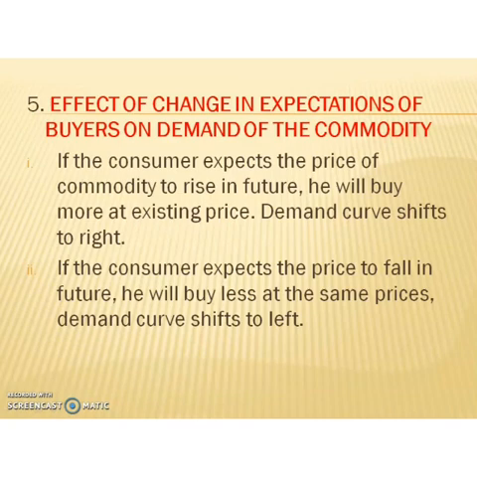So, the factors affecting individual demand are price of the commodity, price of related goods, income of the consumer, taste and preference, and expectation about the future. Okay. So, we have discussed the relationship between quantity demanded and its various factors.